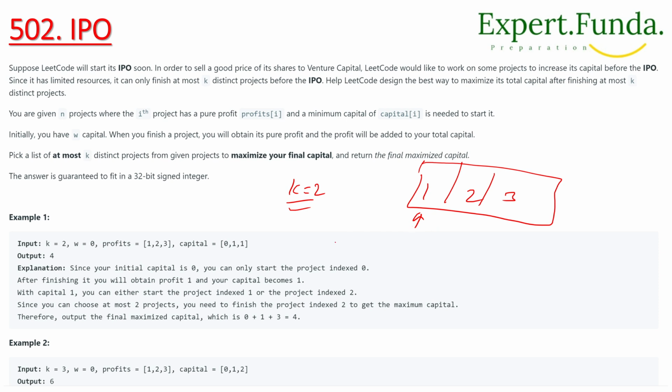Now either I select this one or that one. In that case, how will I prioritize? To do the prioritization, we choose 3 in place of 2. We have to prioritize this one.